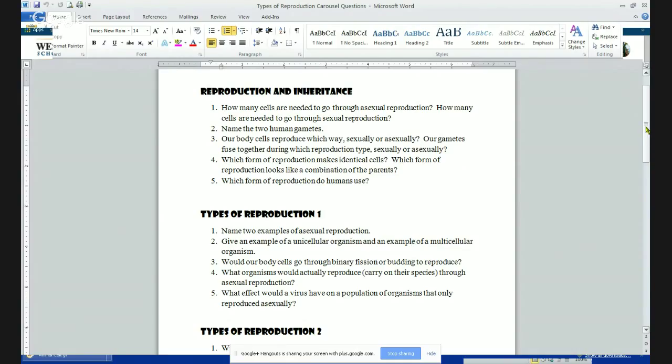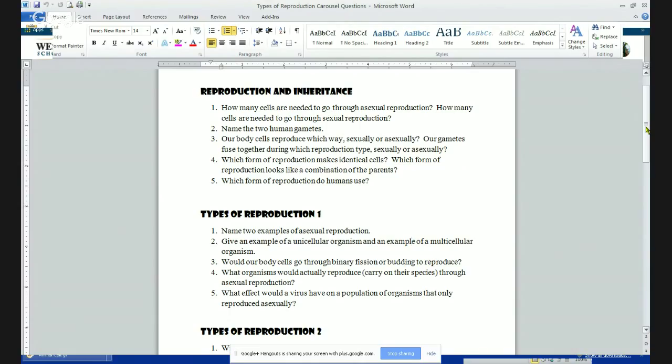Number two, an example of a unicellular organism would be bacteria, or some protists like a paramecium or an amoeba. An example of a multicellular organism would be any plant or animal or a fungus. Number three, when our body cells reproduce, is it binary fission or budding? That would be binary fission, because they divide themselves. That's what binary fission means. Fission means to split. Binary means two.